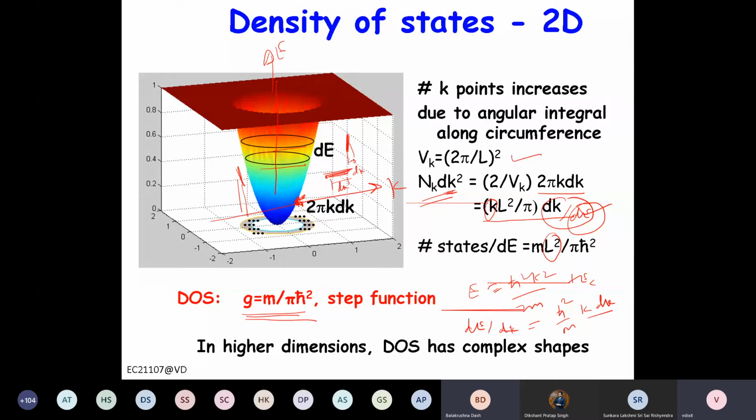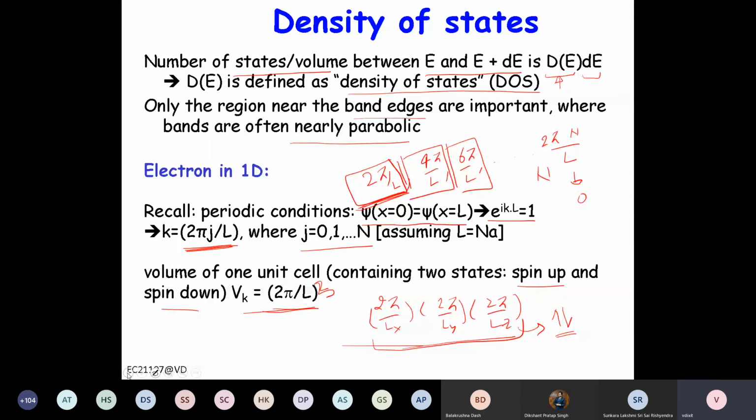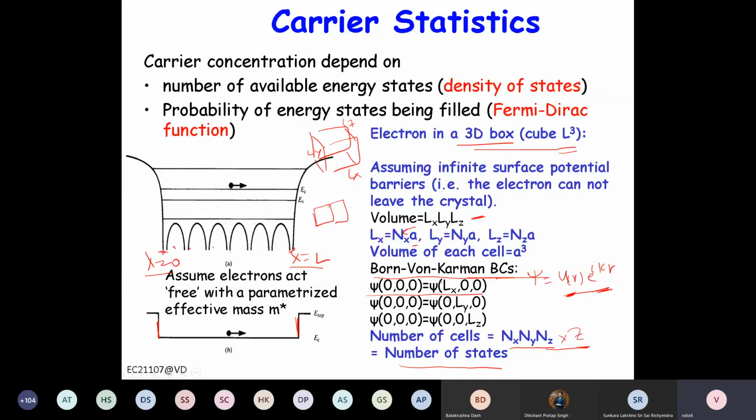The 2 pi by L we obtained from one condition we defined, one periodicity. The name is the Born von Karman boundary condition. It's basically a periodic boundary condition. I told you in the beginning that this is the boundary condition applied so that the properties of the bulk semiconductor do not depend on the size. Now this L can go to infinity, but if you take L as infinity, you cannot solve the Schrodinger equation.